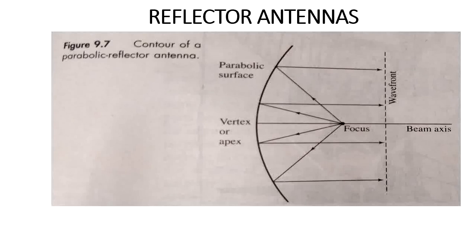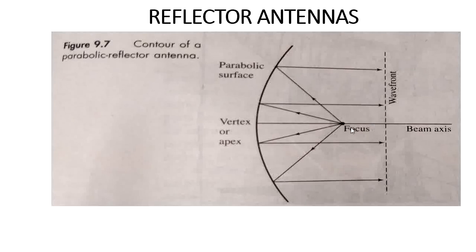The reflector antenna is what we call a parabolic antenna, whose shape is parabolic. Here we need to consider the feed. The feed is the source that emits the signal.